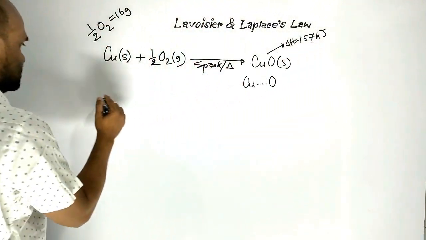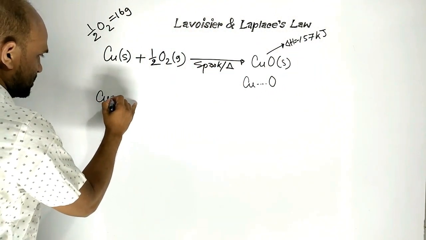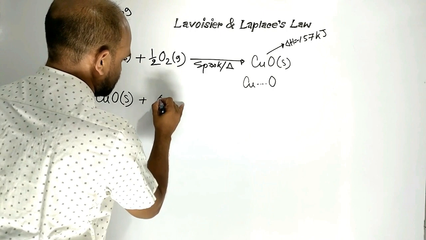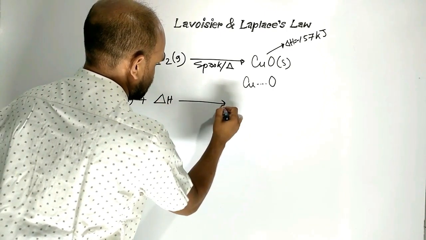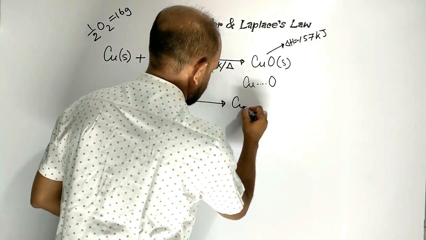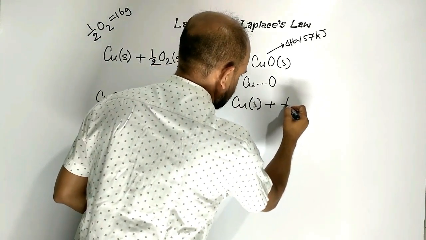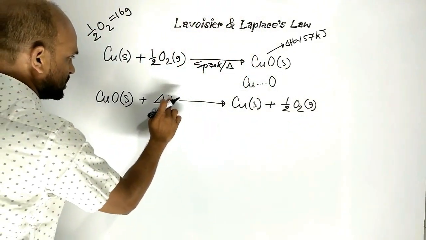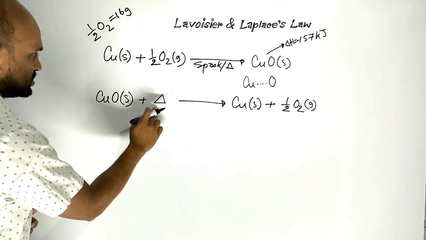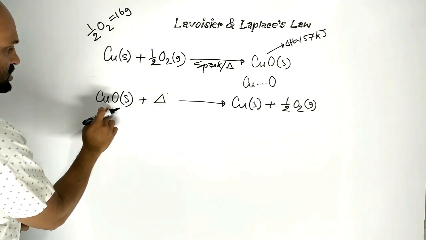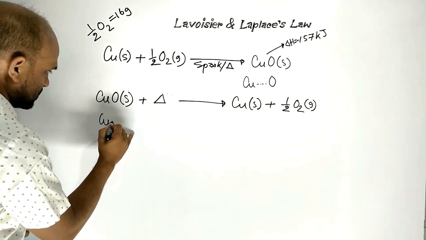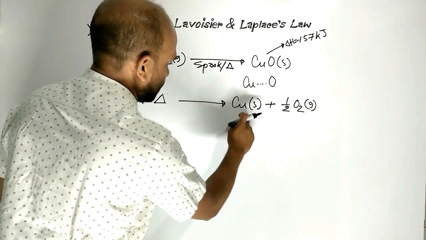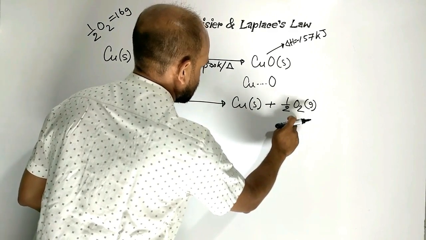On the contrary, when this solid copper oxide is heated, then again solid copper and half mole oxygen gas are formed. Here, this symbol means this reaction is heated. In this case, the bond between copper and oxygen gets broken to form solid copper and oxygen gas.